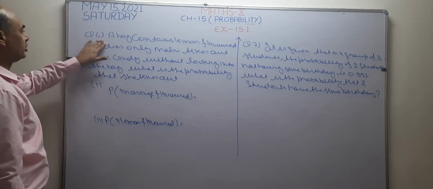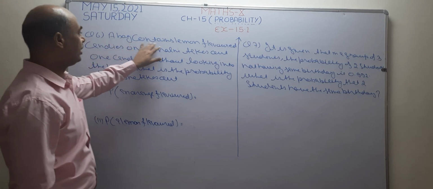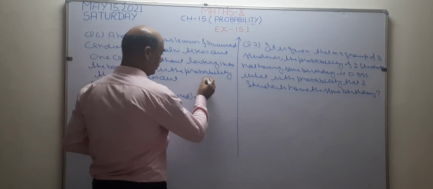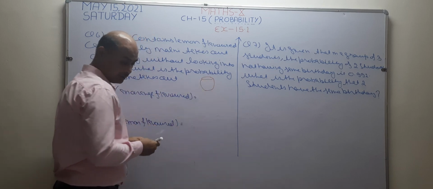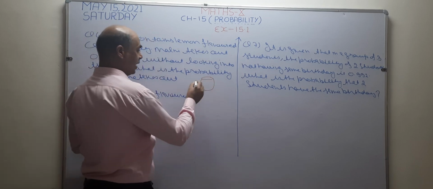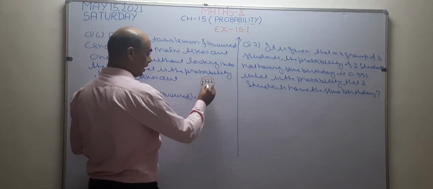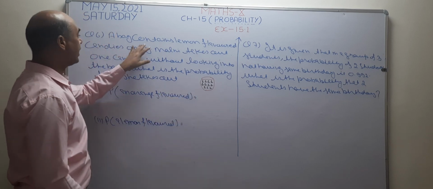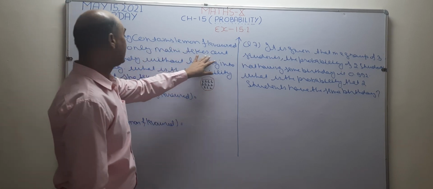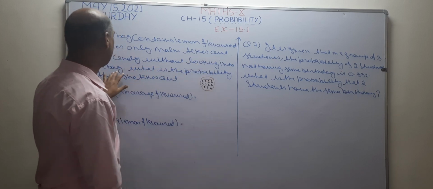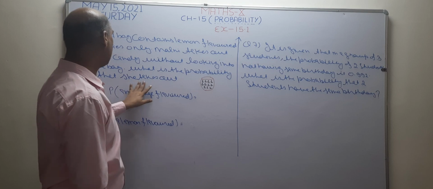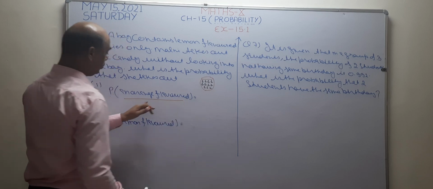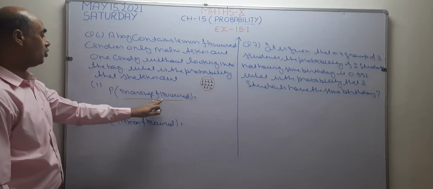Now I want to solve question number 6. See what is given. A bag contains lemon flavor candies only. In this bag there are only lemon flavor candies. Marley takes out one candy without looking in the bag. What is the probability that she takes out an orange flavor candy? I want to find the probability of an orange flavor candy.